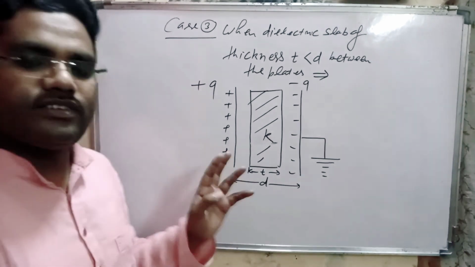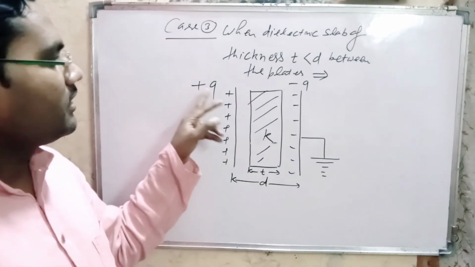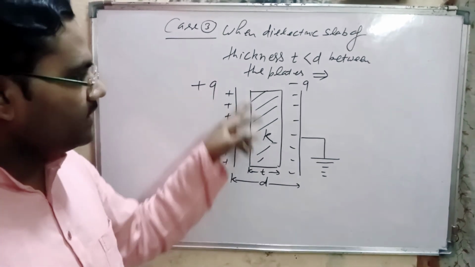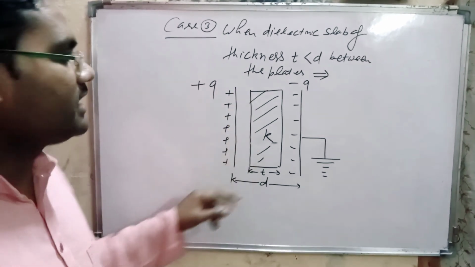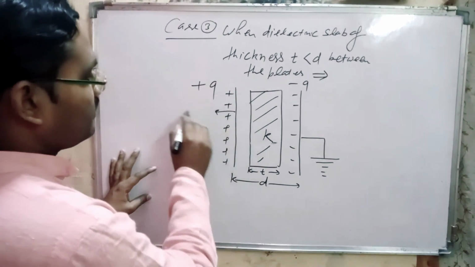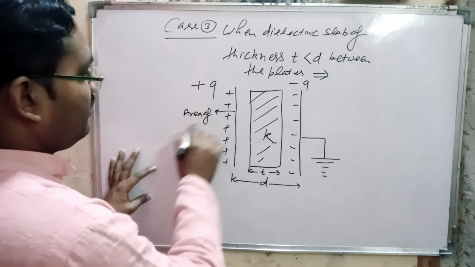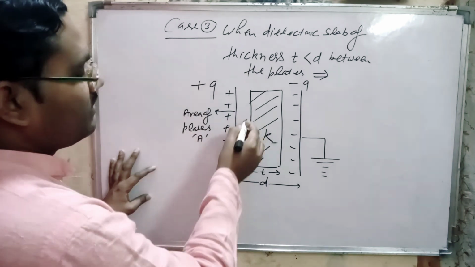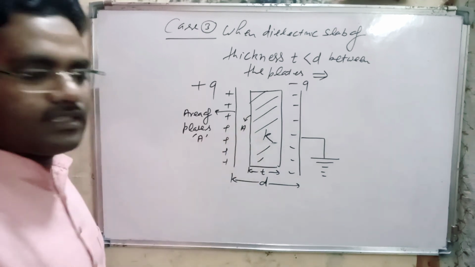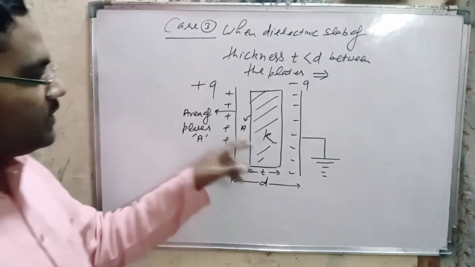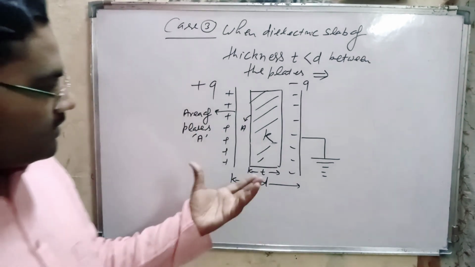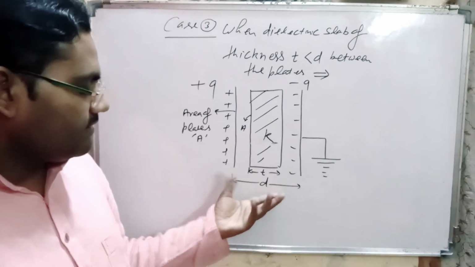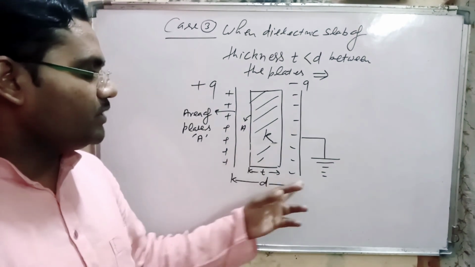The area of each plate is capital A, and the area of the dielectric slab is also capital A. From the figure it is clear that there are two types of region between the plates.